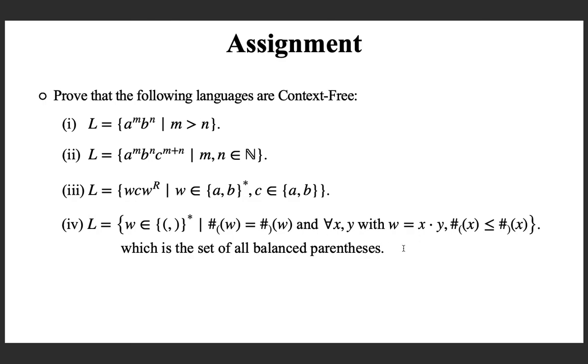And for every prefix, if w can be written as x concatenated with y, that means x is an arbitrary prefix of w, you have to prove that the number of right parentheses in x is less than or equal to the number of left parentheses. So this is how you can mathematically define the language of balanced parentheses. So try to find context-free grammars for these languages, and if you get them, you can conclude that these languages are context-free.